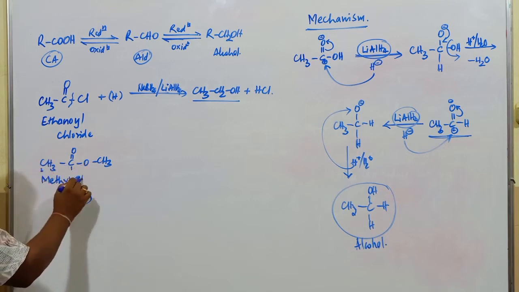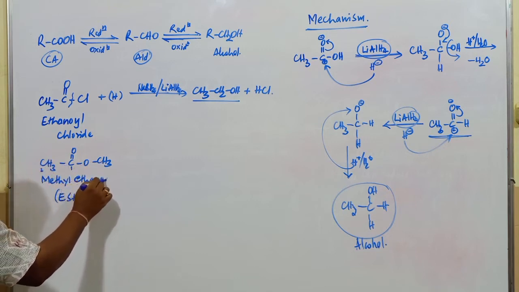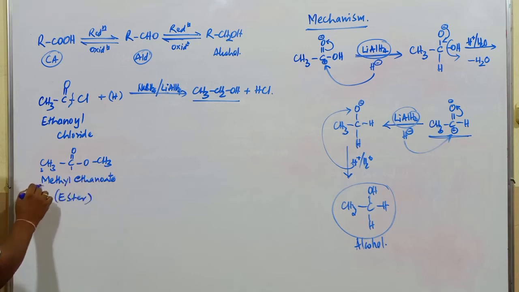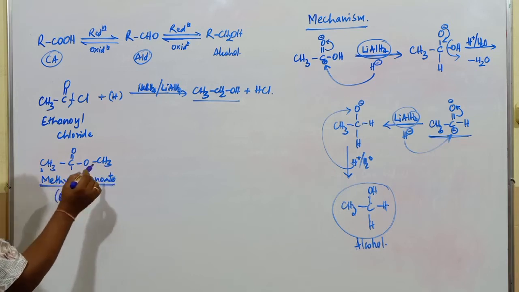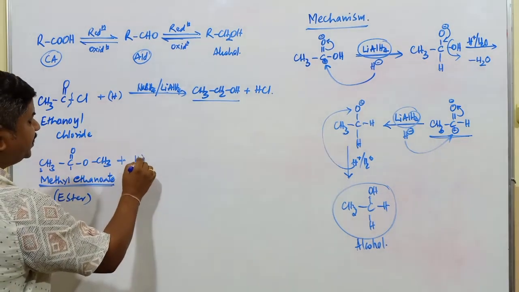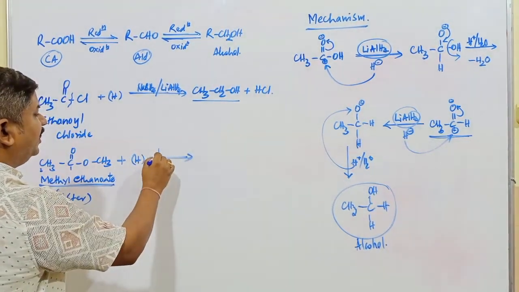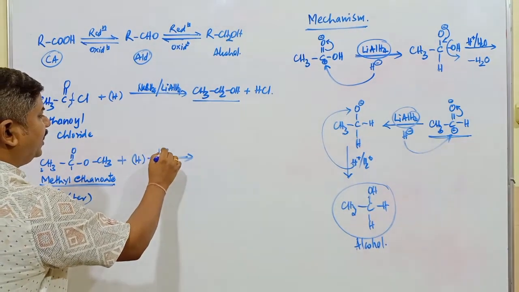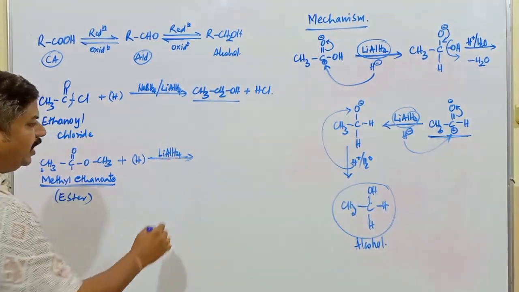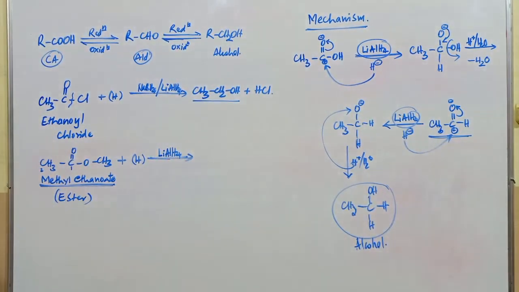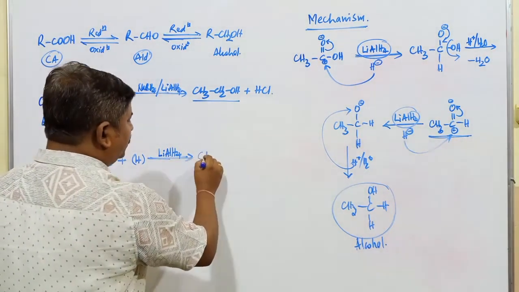Two carbon atoms are there, so ethanoate. Methyl ethanoate is the IUPAC name of this compound. What happens when this compound is reduced in presence of lithium aluminum hydride? So which alcohol is produced in the reduction of this compound? So here reduction takes place by this